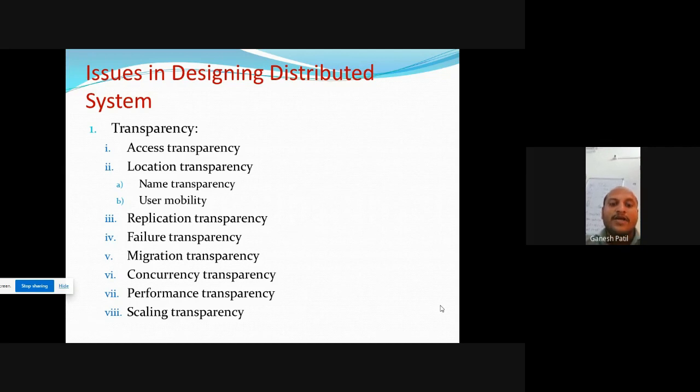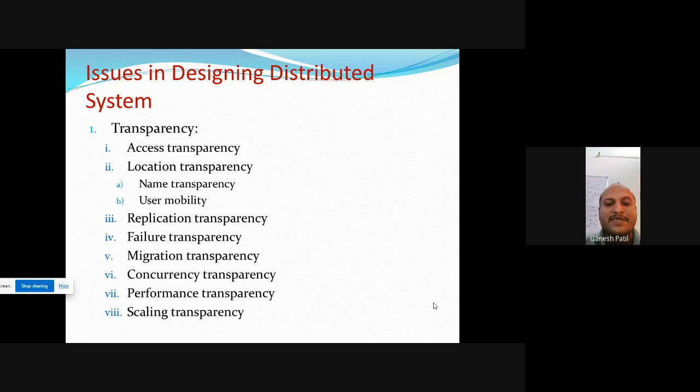And second is location transparency. Location transparency means first the name transparency and user mobility. User mobility means movable; your laptop is mobility here.